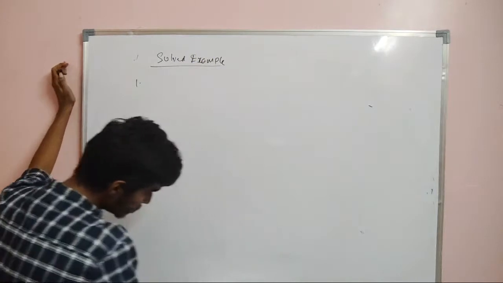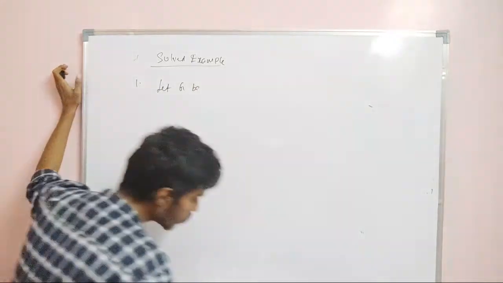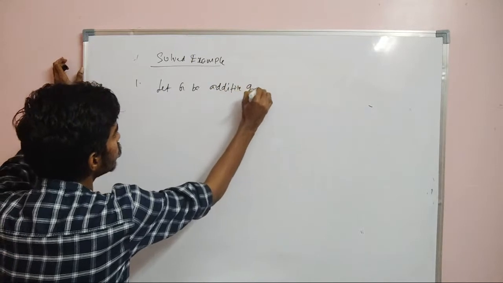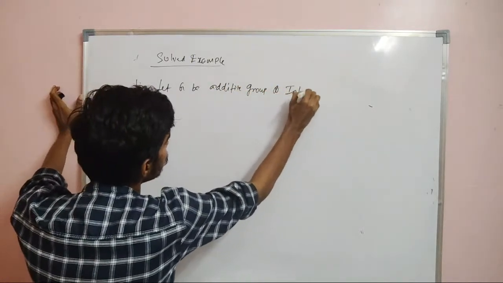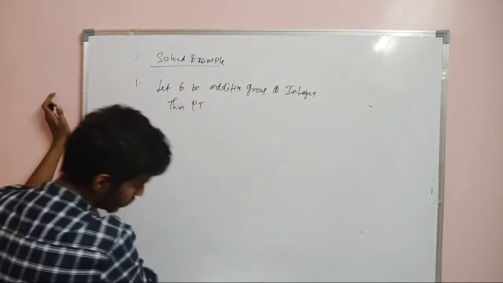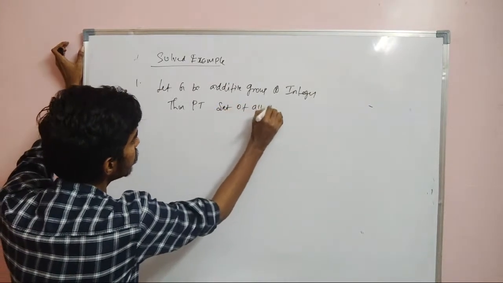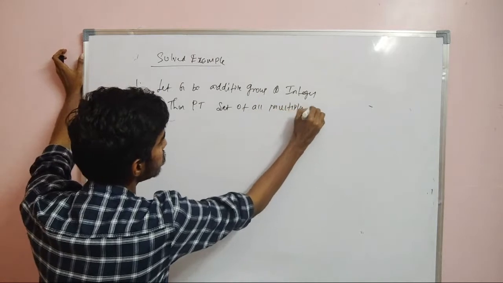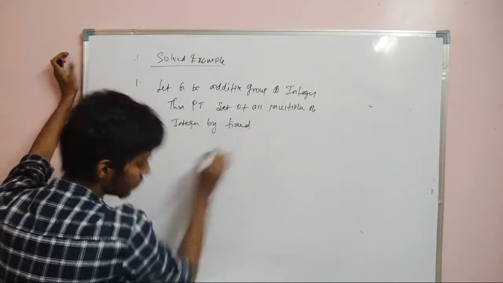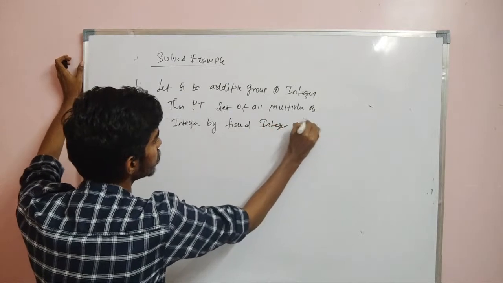So what they are saying is, let G be the additive group of integers. Just go through the notes, page number 146. Then prove that the set of all multiples of an integer by a fixed integer m is a subgroup.